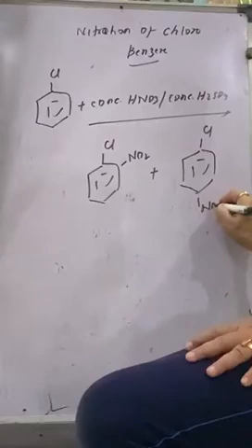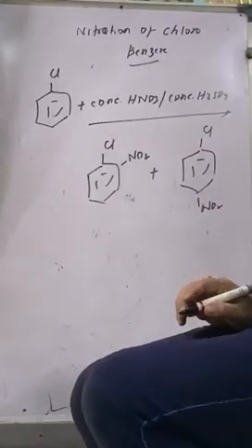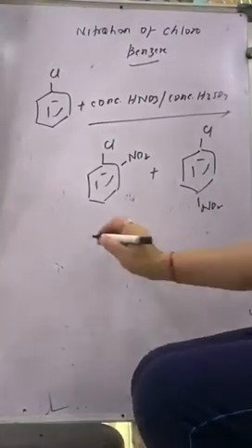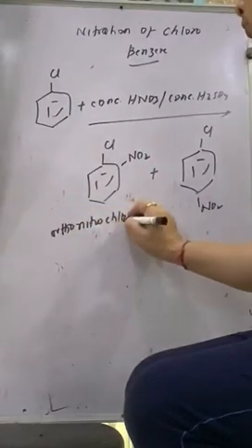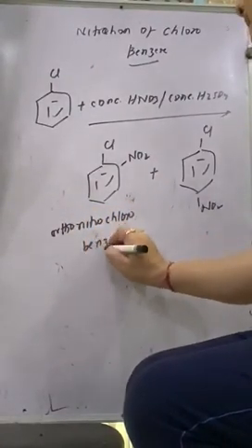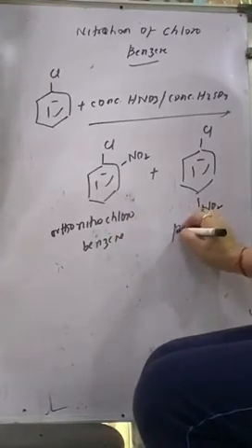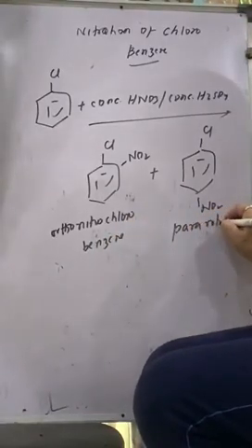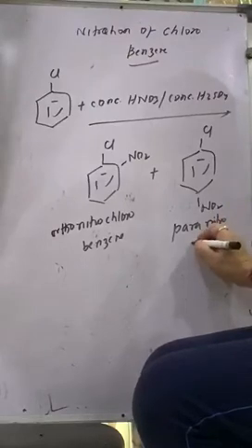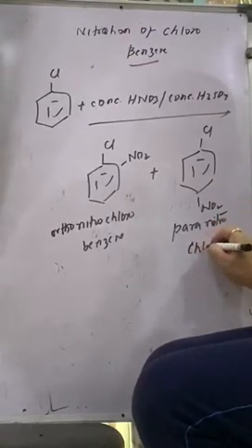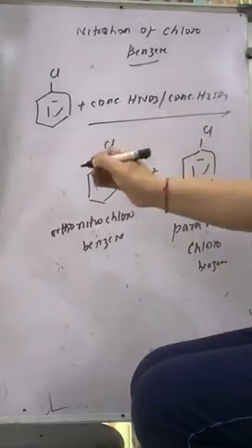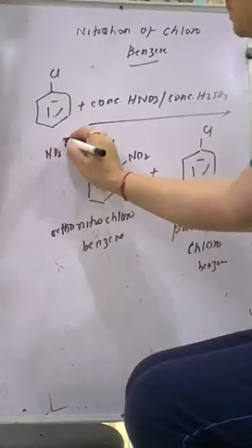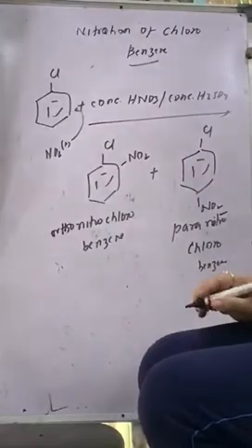You know it very well that chlorobenzene is an ortho para director. So this is ortho nitrochlorobenzene and subsequently para nitrochlorobenzene is obtained. And over here, NO2 plus, that means the electrophile, goes and attacks.